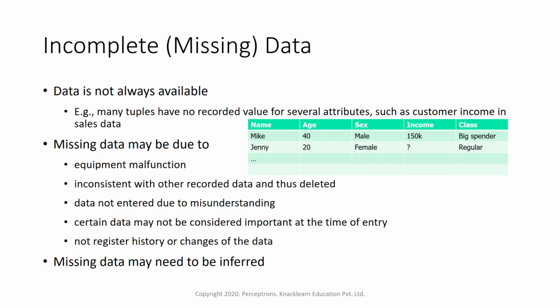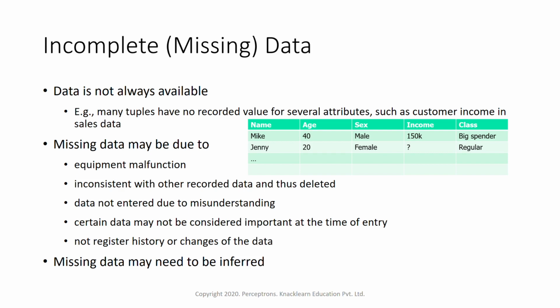This is one important part in data cleaning. Whenever we get a data, there might be some incomplete or missing values within the data set. So how do we fill up those gaps? That is also one of the most important things. What happens is, in real time scenarios, whenever we collect data, data is not always available. For example, many tuples have no recorded value for several attributes. Tuples are nothing but, in case of data mining or statistics, a tuple is just a record. So whenever we get a data, a few of the records might not have certain attribute values.